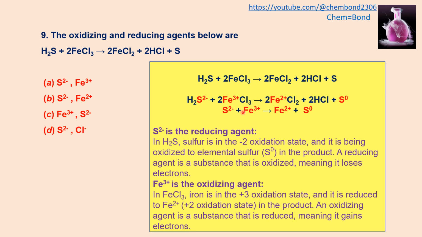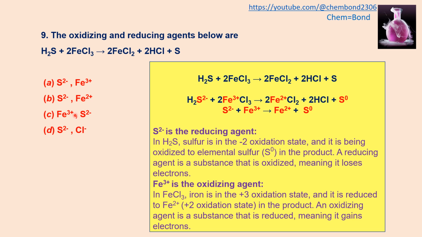So it will be reduced from Fe+3 to Fe+2. So sulfur is a reducing agent and ferric ion is an oxidizing agent. So looking at these options, there are option A and C. Both have the same value but their sequence is changed.